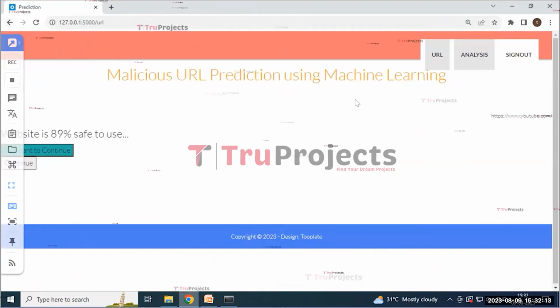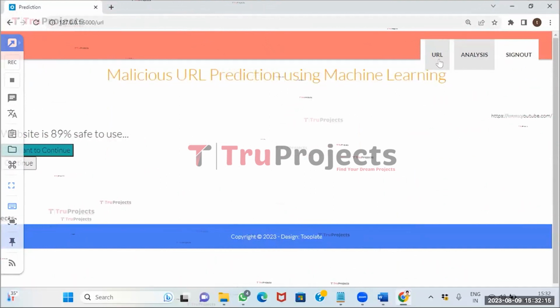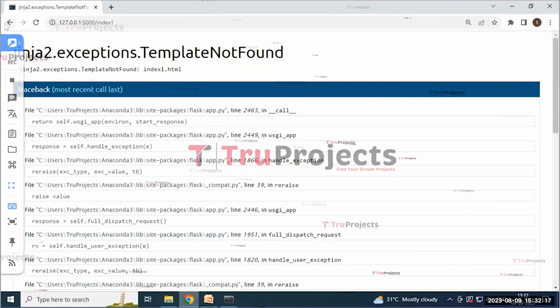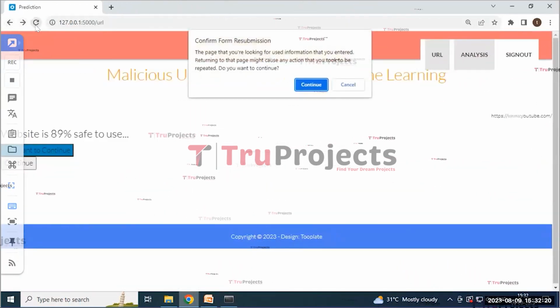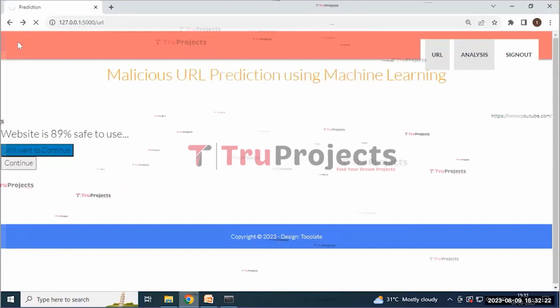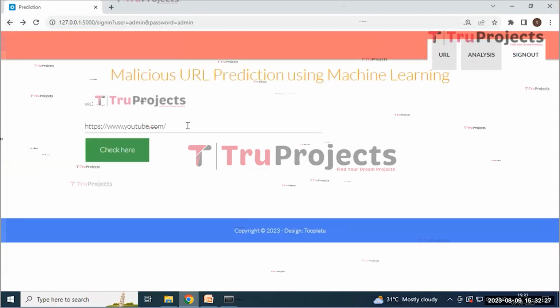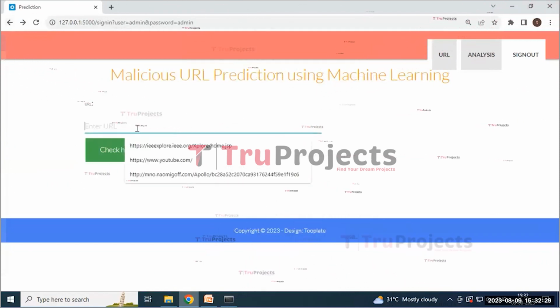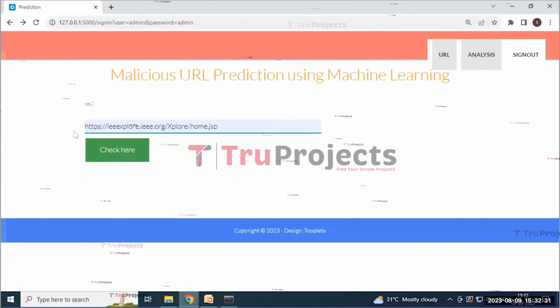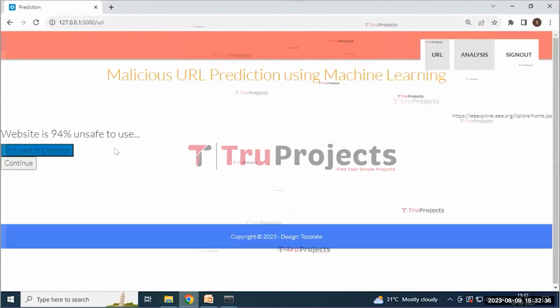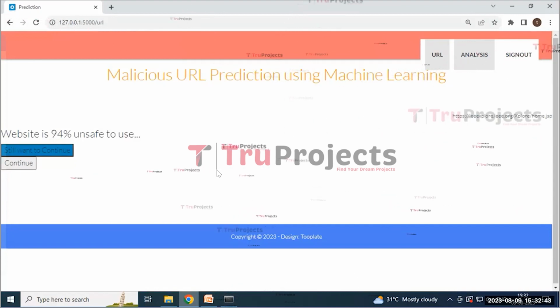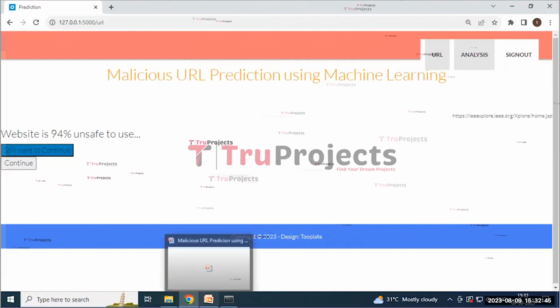And by clicking on the URL button, refresh button, we can re-enter another URL too, and I'm entering this IEEE Xplore URL and then click on the check here button. Here it predicted that the result of the website is 95% unsafe to use. In this way, we can predict malicious URLs by using machine learning.